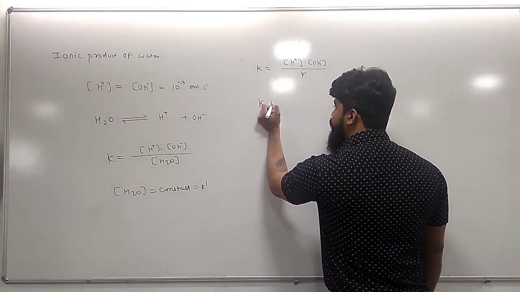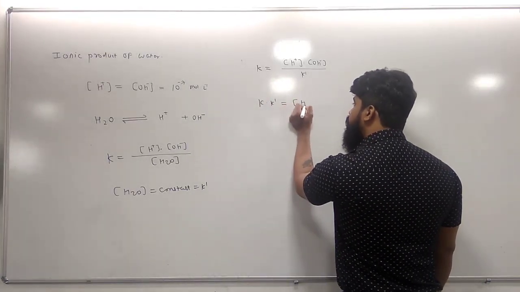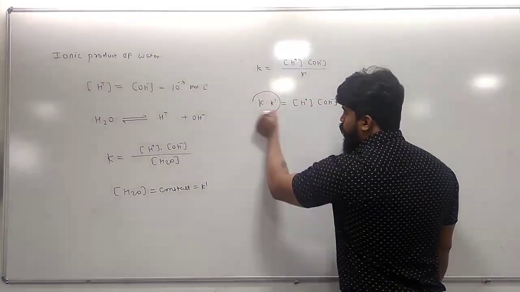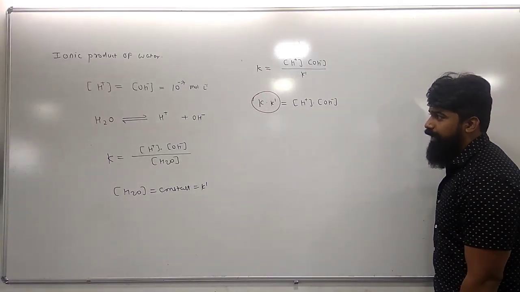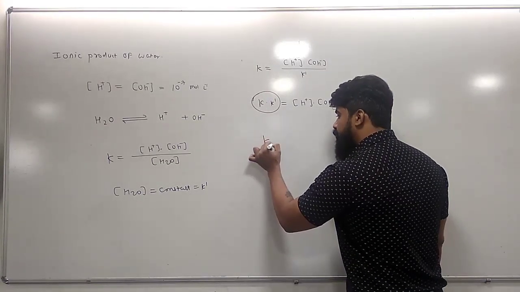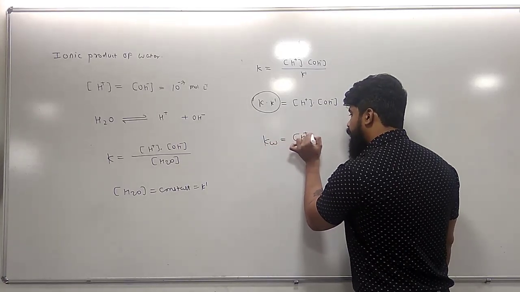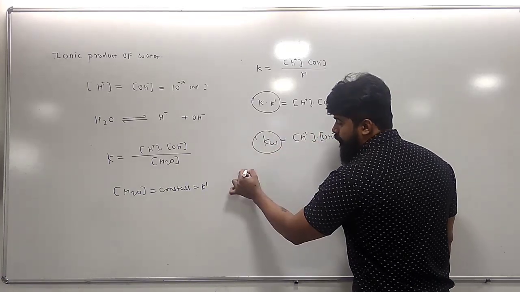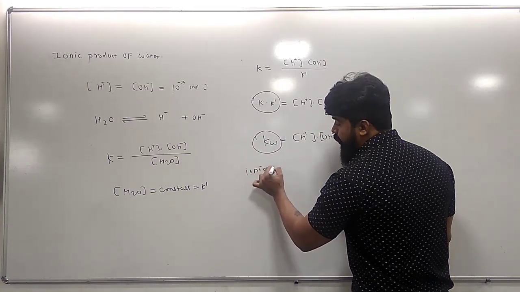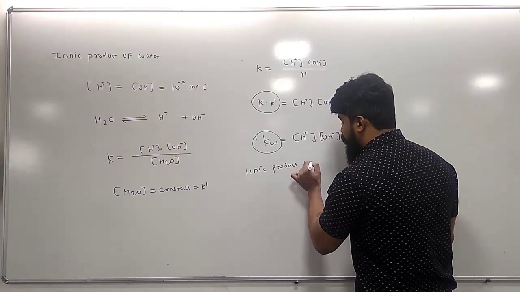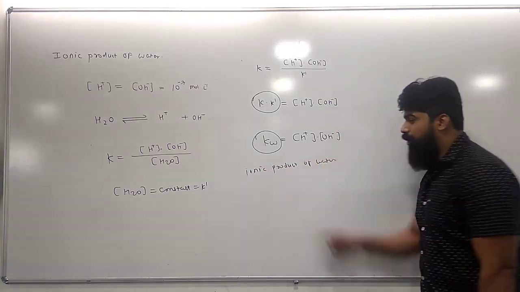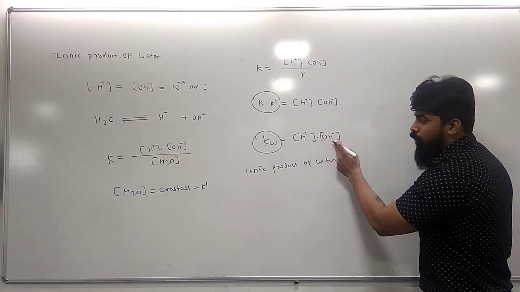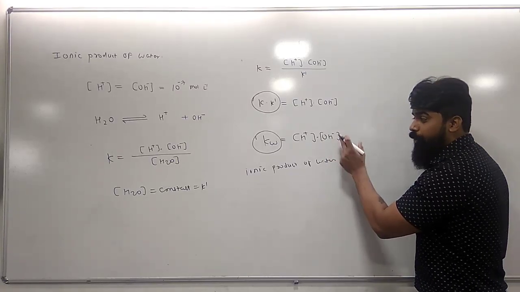So the expression after modification becomes K into K dash equals [H+] into [OH-]. K is a constant, the equilibrium constant, and K dash is a constant. So we get a new constant from the product, Kw = [H+][OH-]. This term Kw is called the ionic product of water. The ionic product of water is simply defined as the product of the molar concentration of H+ ion and the molar concentration of OH- ion at the equilibrium of pure water.